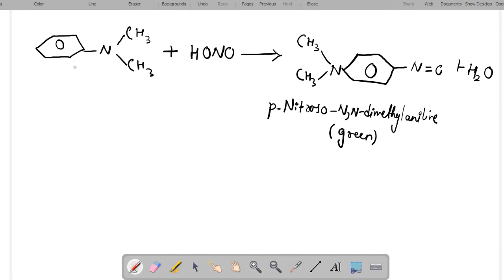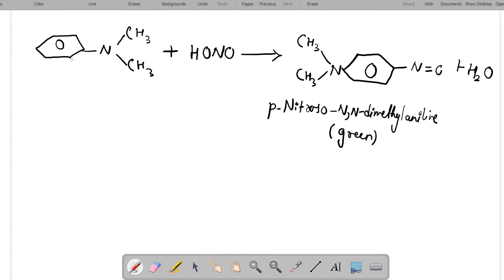So the reaction of nitrous acid with the amines is used as a test for finding out which of the given organic compounds is a primary amine, secondary amine, or tertiary amine. Generally this is used for the distinction between the primary, secondary, and tertiary amines.